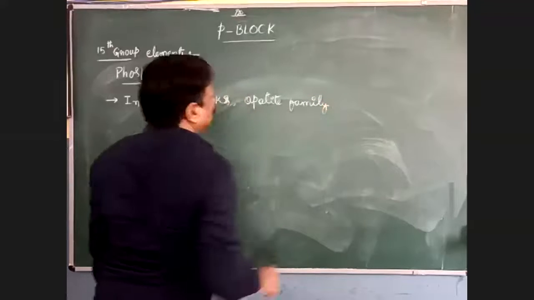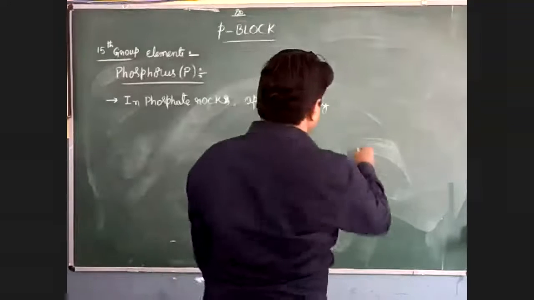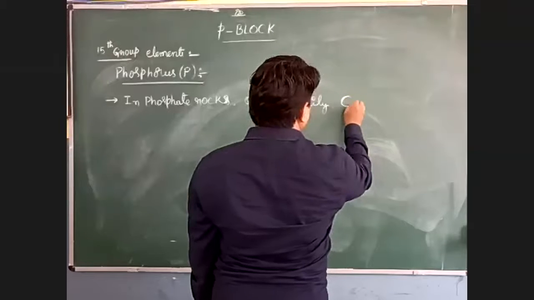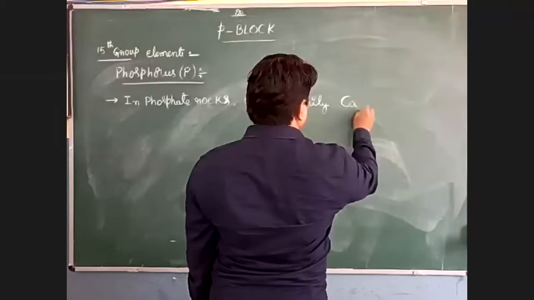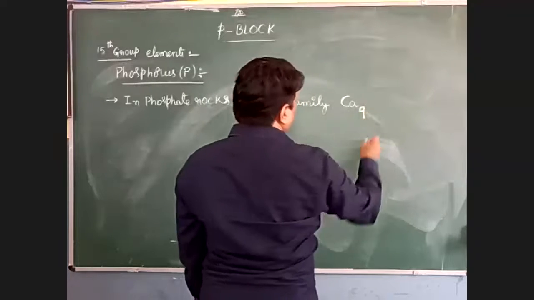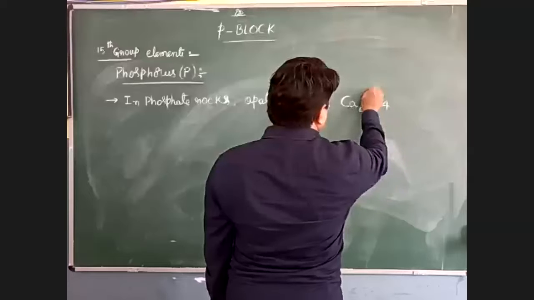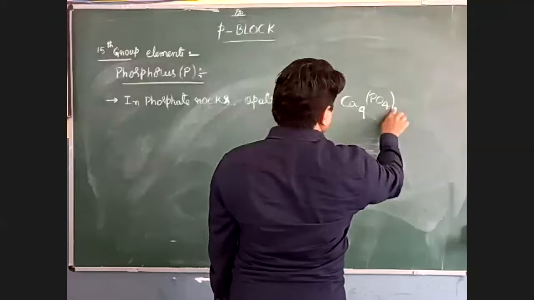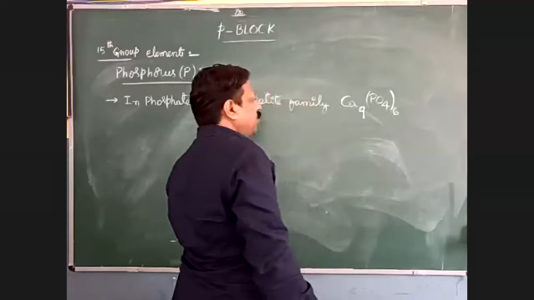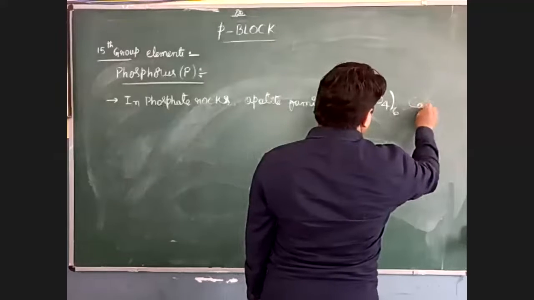Then, what is the general formula of the apatite family? The apatite family general formula is Ca9(PO4)6 CaX2.